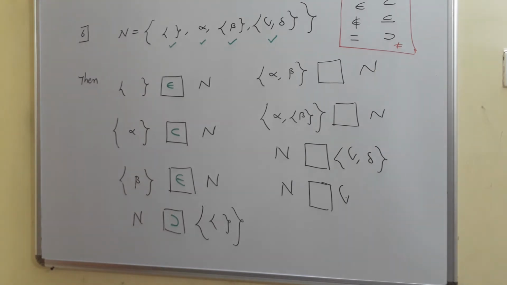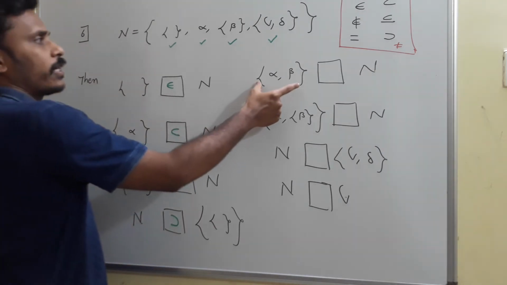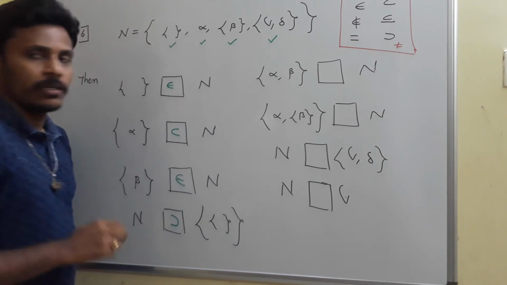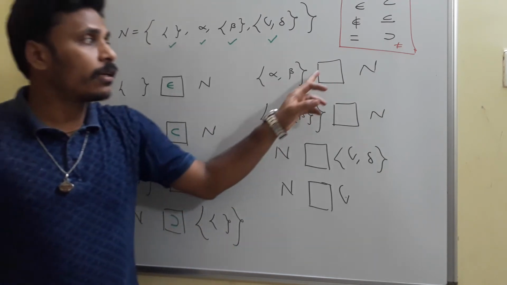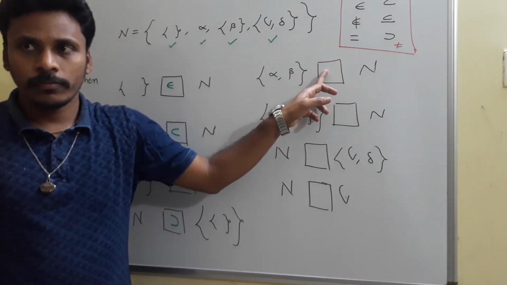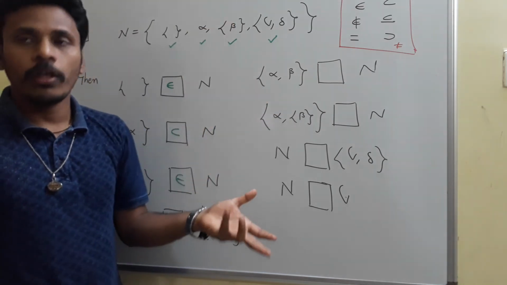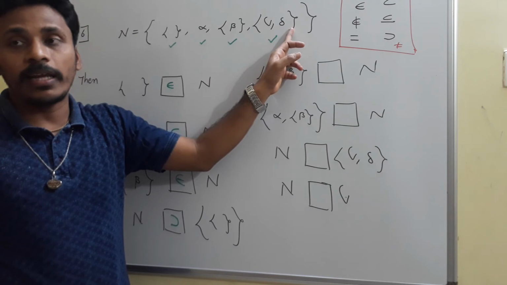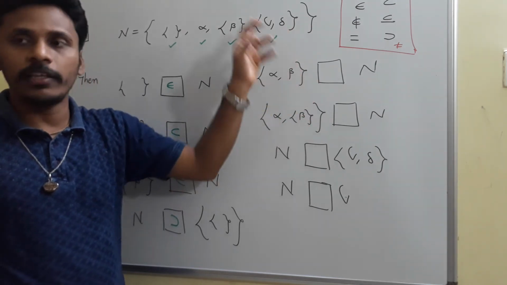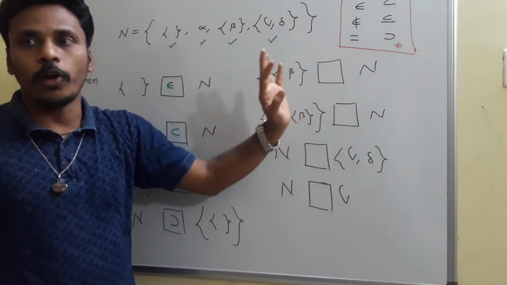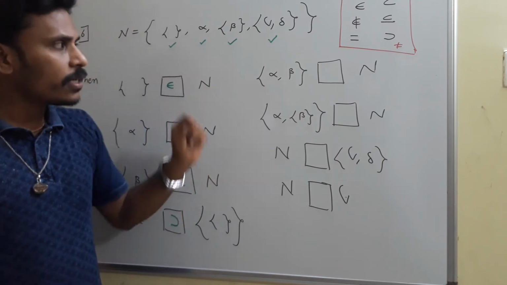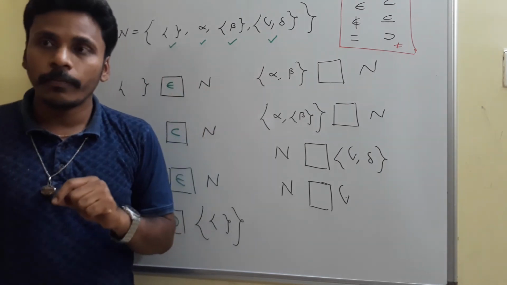Then what do you say about the symbol between this set containing alpha, beta and n? See, look there. To use belongs to, is there any set containing alpha, beta in n? No. We have a set containing gamma comma delta in n, but we don't have this element in n. So no chance to use belongs to here. Okay, right. Is there any possibility to use a subset there?